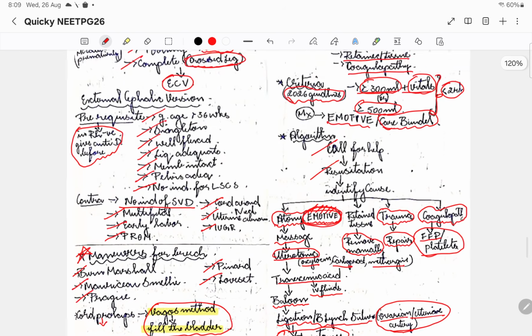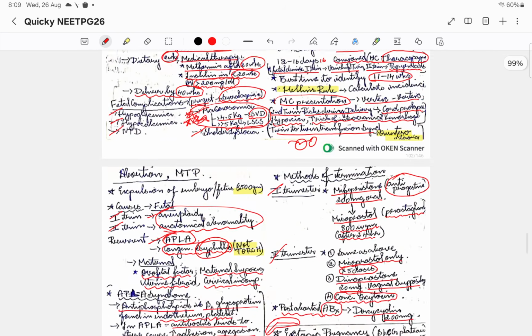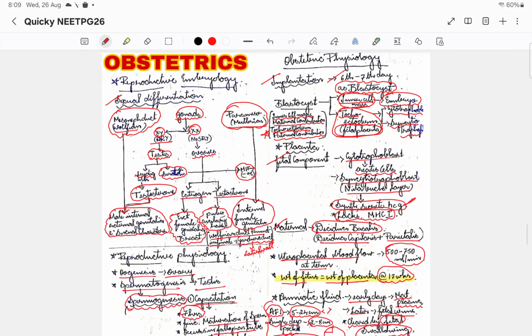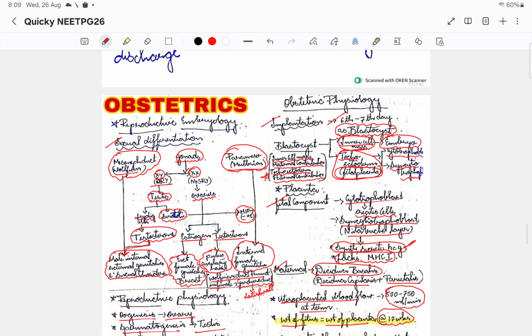So this is all and everything you need to know with respect to obstetrics. I've covered most of everything with respect to obstetrics. Now we'll go for the last and foremost topic, that is gynecology.